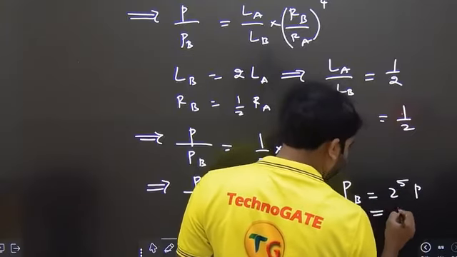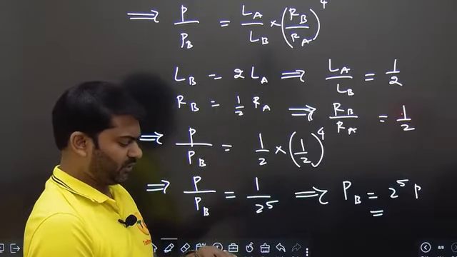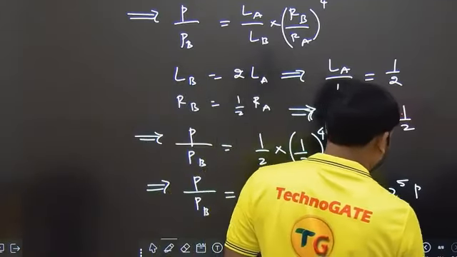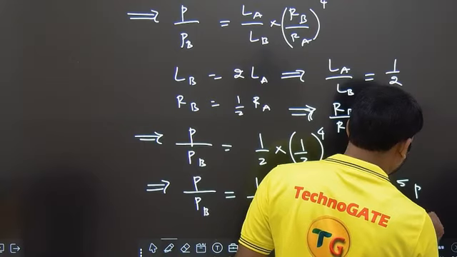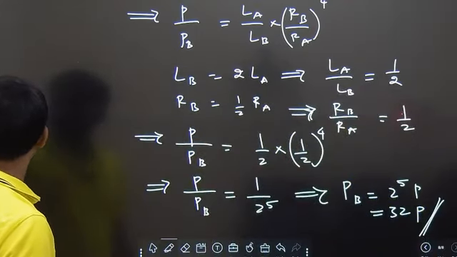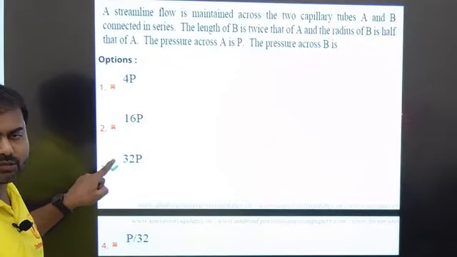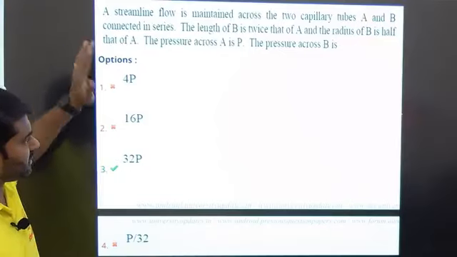Let me check the calculation, but here I am getting the answer as 2 power 5, 8 into 4, 32P. So my calculation is giving this. Let me check the options. Yes, it is there, and they are also telling that it's actually the correct answer. This is how you need to solve it.